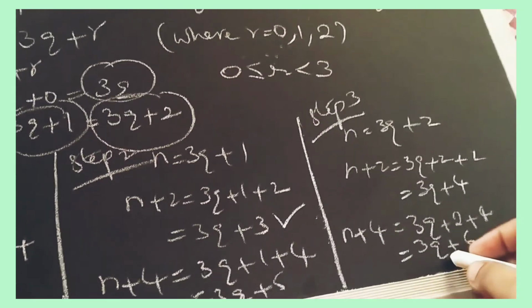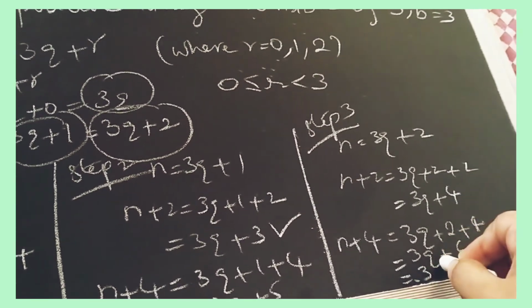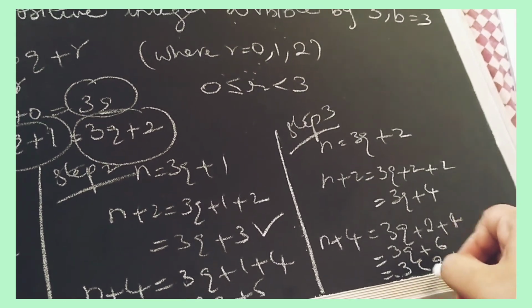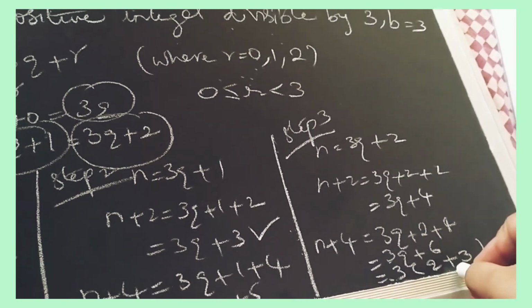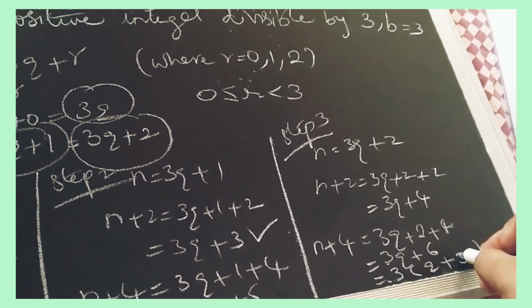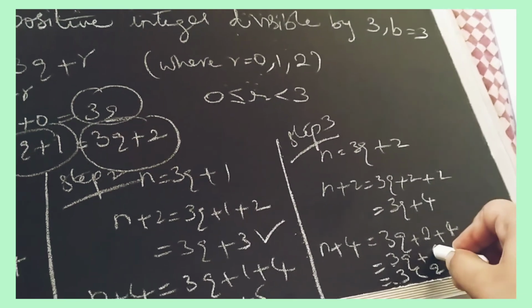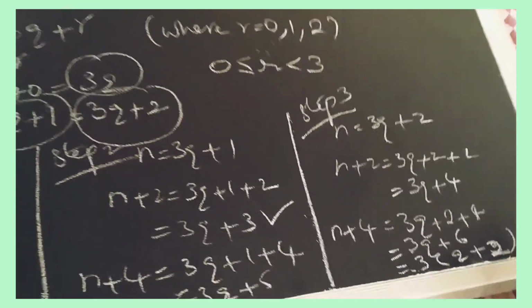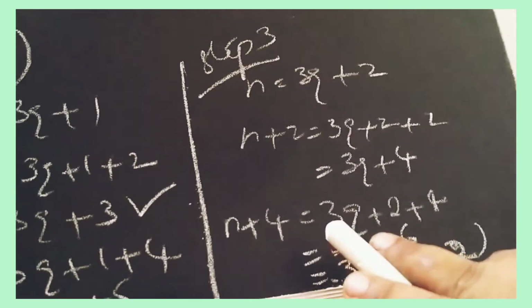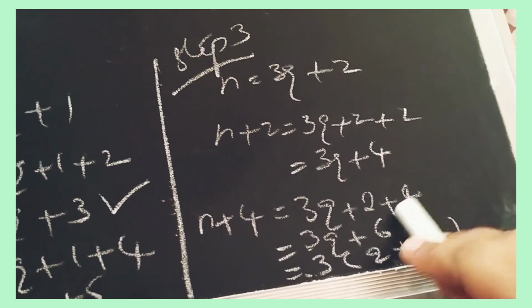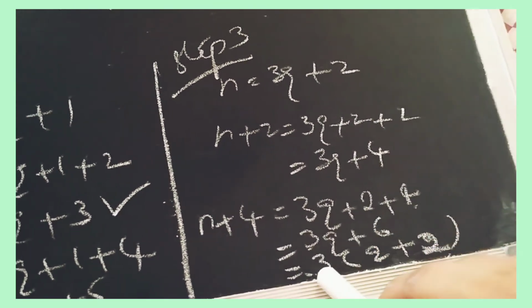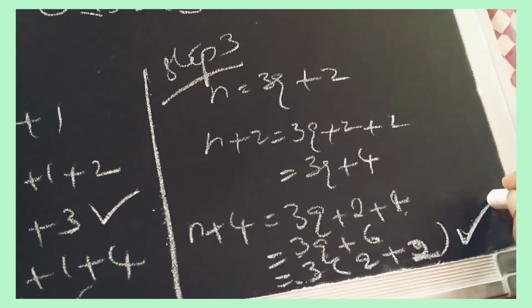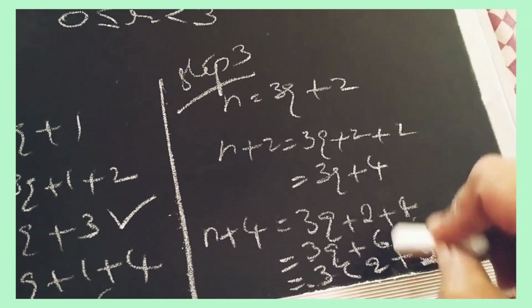We can write this 3q plus 6 as 3 into q plus 2, because 3 into q is 3q and 3 2s are 6. So this one is divisible. It is n plus 4 is equal to 3q plus 2 plus 4, 3q plus 4, 5, 6, 3 into q plus 2. 2 3s are 6. So the third one is divisible.